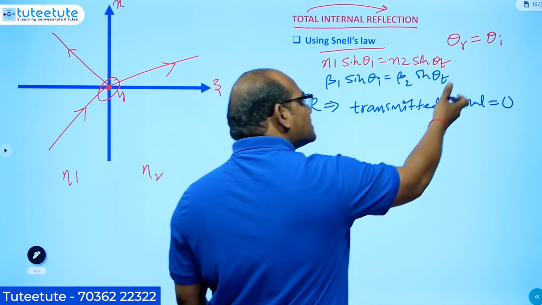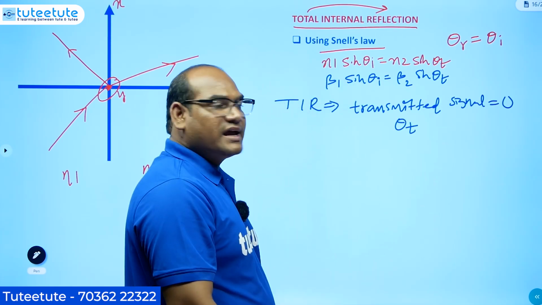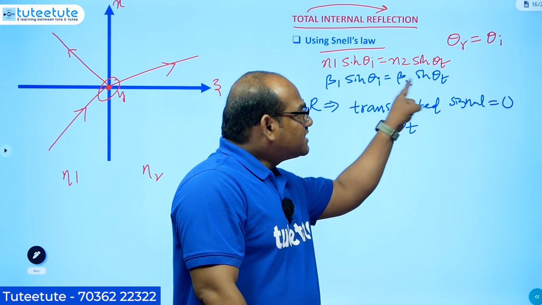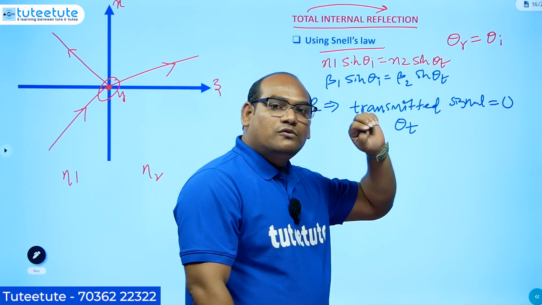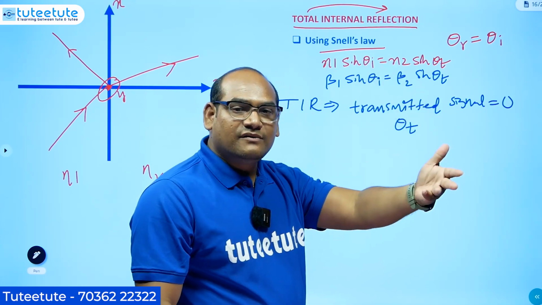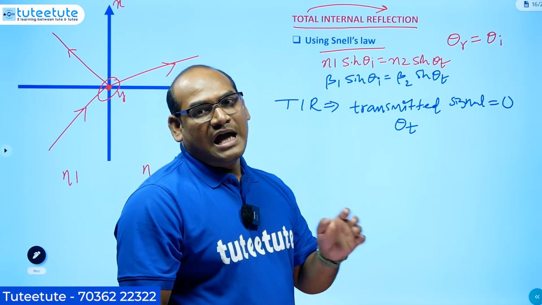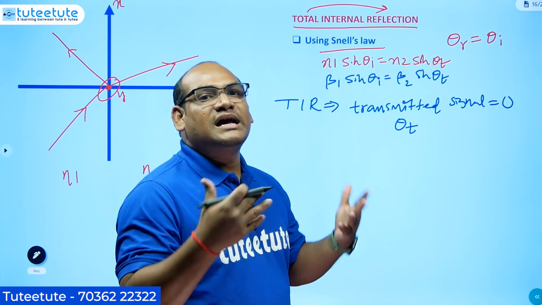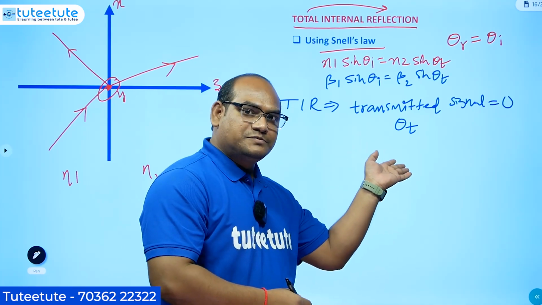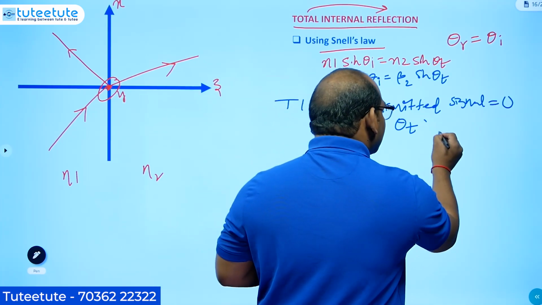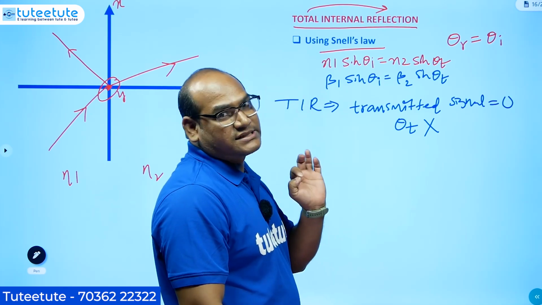When there is no transmitted signal, there is no question of theta t. If there is a transmitted signal, that transmitted electromagnetic wave vector makes an angle with respect to the normal to the interface, that is theta t. What I am saying is there is no transmitted electromagnetic wave, so there is no question of theta t. Theta t should not exist.